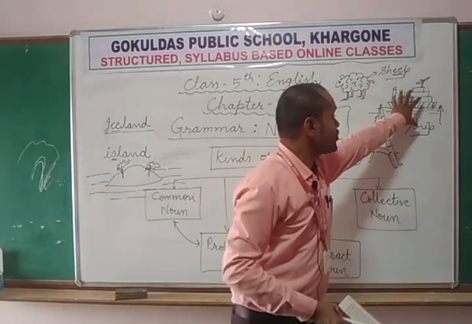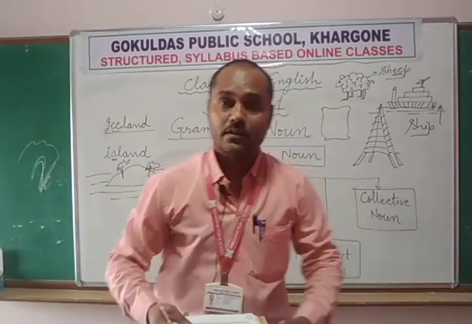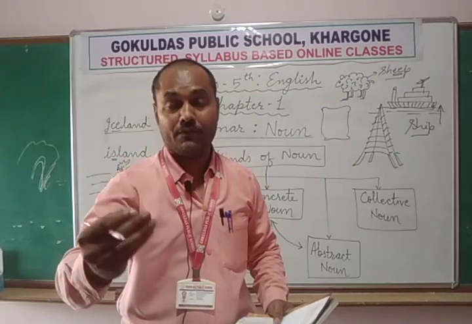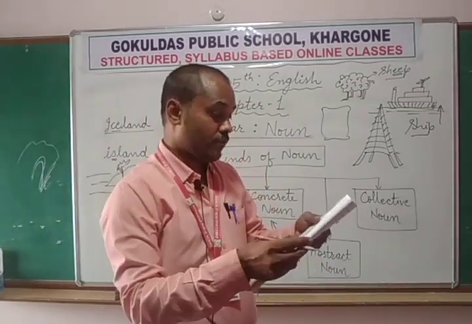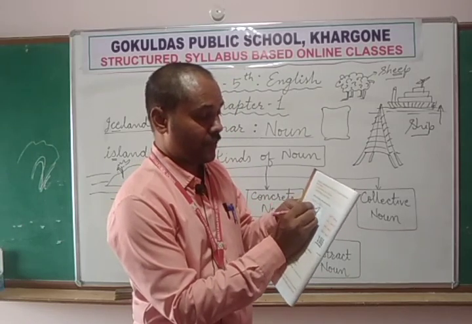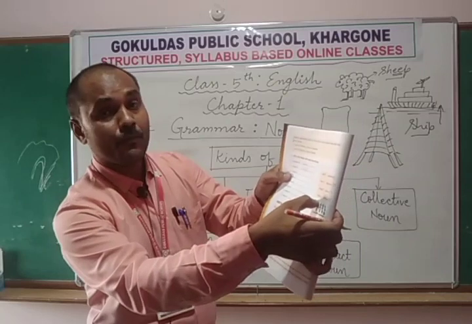Fleet of ships. If there are so many ships in the ocean, just like in our navy we have a fleet, jahajon ka group, that is called a fleet of ships.